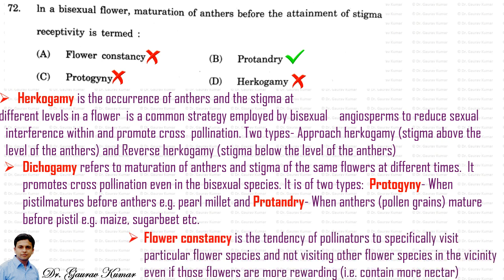Then comes flower constancy. Flower constancy is the tendency of pollinators to specifically visit a particular flower species and not visit other flower species in the vicinity, even if those flowers are more rewarding, that is, they contain more nectar. Still, it will leave those flowers and always go specifically to a particular flower type. So that is called flower constancy by the pollinator.